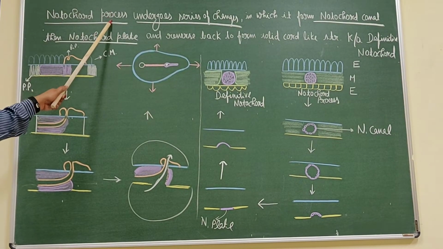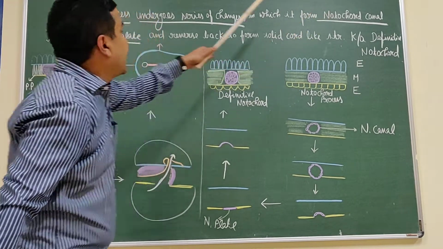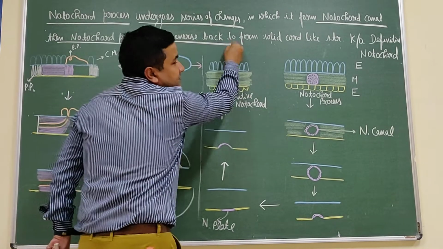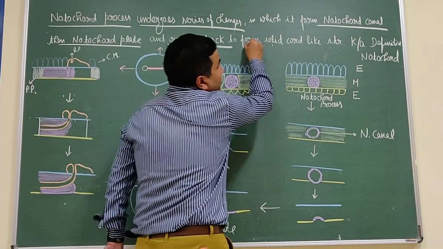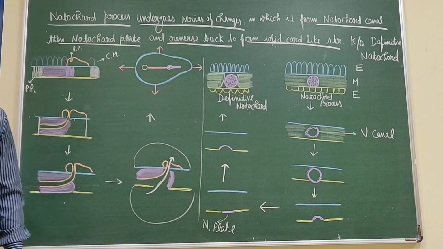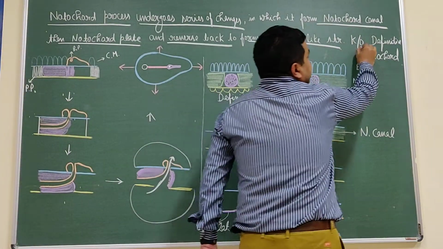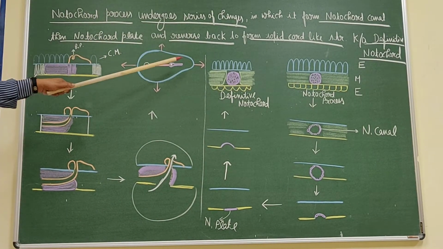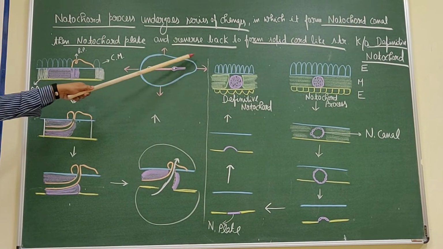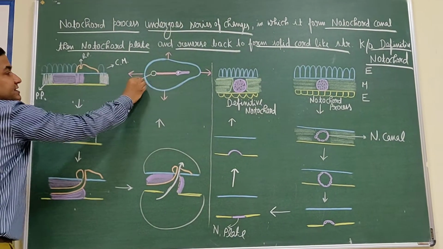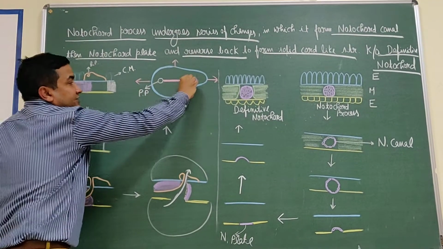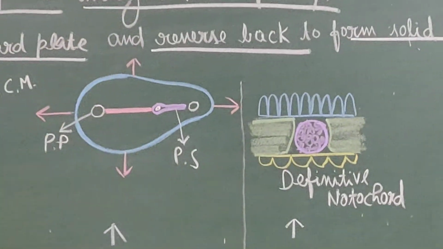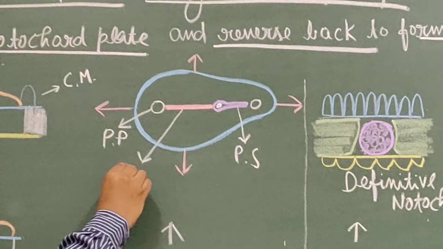Means this notochordal process changes into the canal, then into the plate, and again reverts to form a solid cord-like structure, which is known as the definitive notochord. Now in this diagram, this is the embryonic disc, this is the precaudal plate, this is the primitive streak, here is the cloacal membrane, and this is the notochordal process.